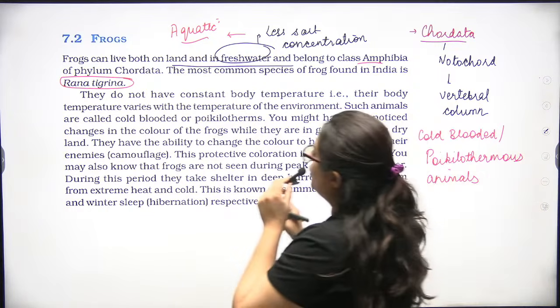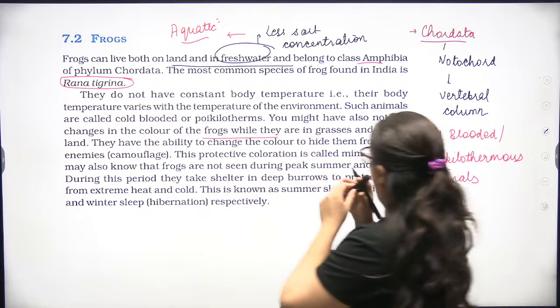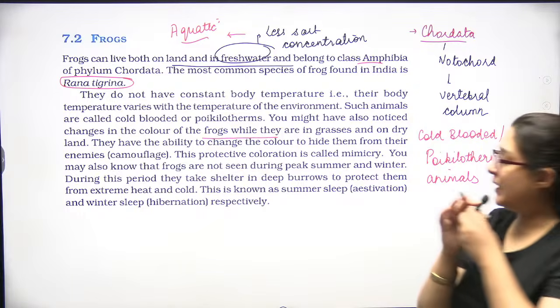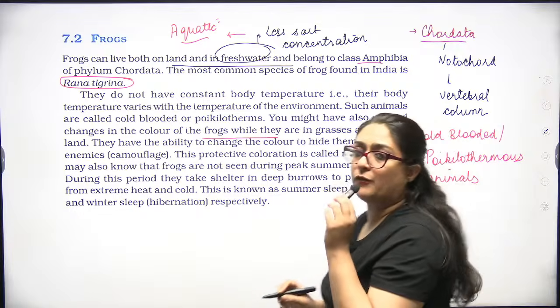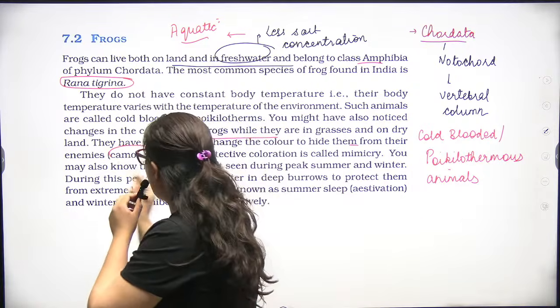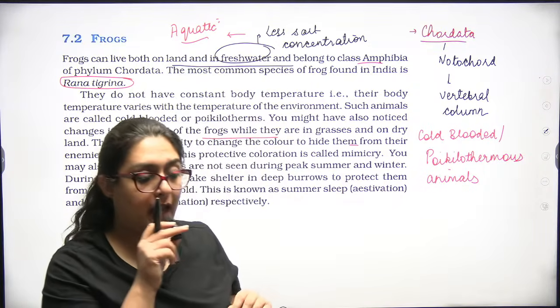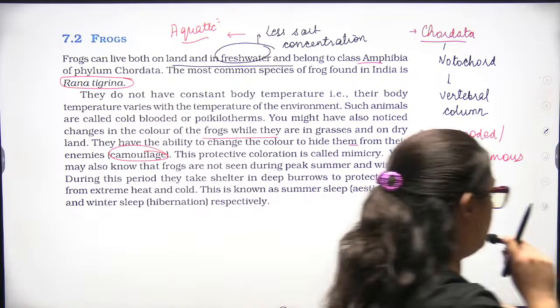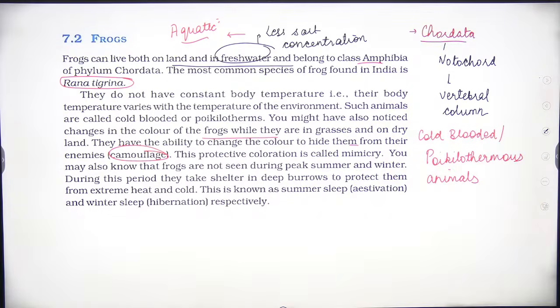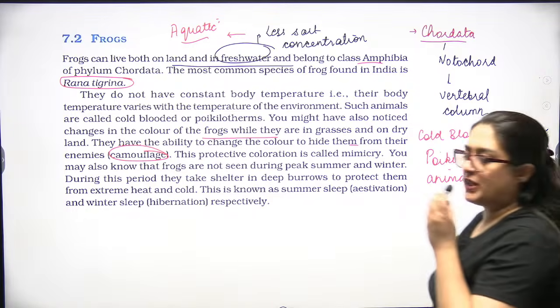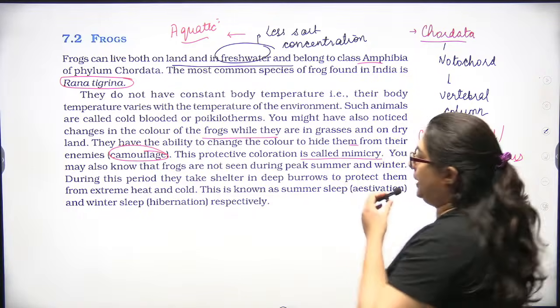So you might have also noticed changes in the color of frogs in grasses. Means they have the capability to change color and hide themselves from enemies, which is a defense mechanism called camouflage. Now, this protective coloration is called mimicry.